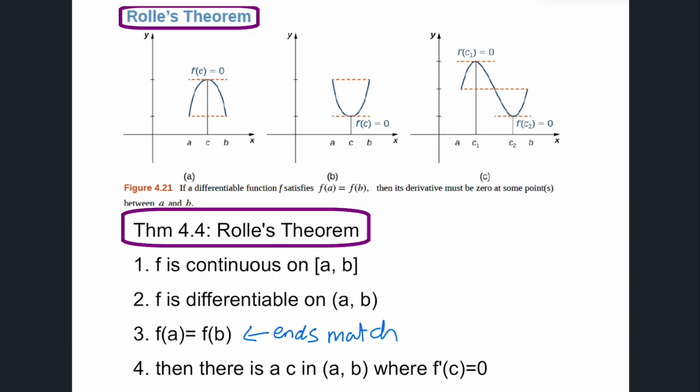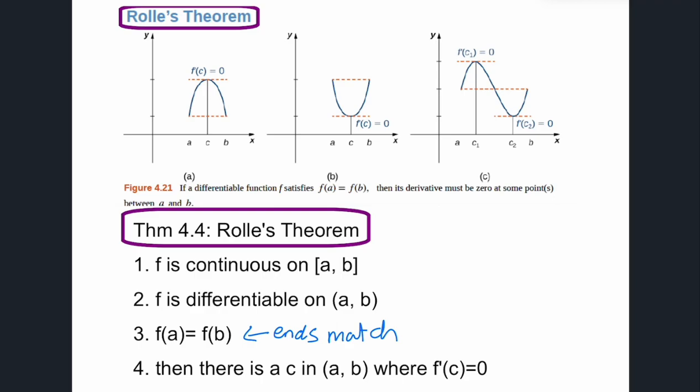That means that we are on the search for absolute and local mins and maxes. So Rolle's theorem just guarantees that if a function is continuous on a closed interval, differentiable on an open interval, and the ends match, somewhere there is a first derivative that's equal to 0. You have to have the ends match, you have to have it continuous, you have to have it differentiable, and then we know that somewhere in there, there's a derivative equal to 0.